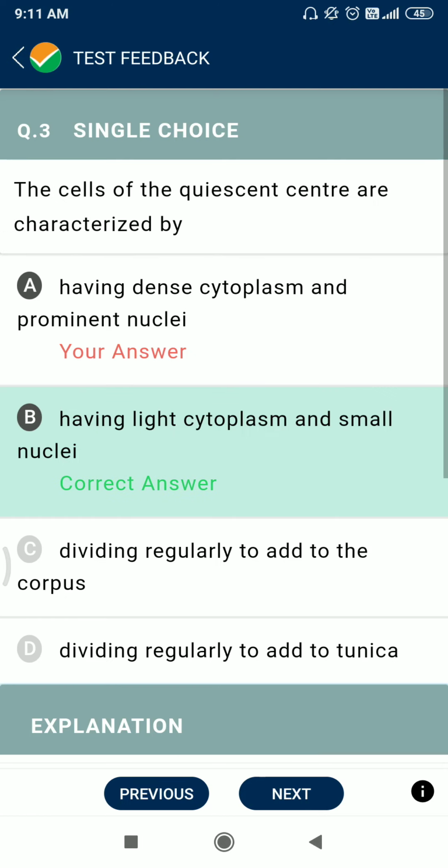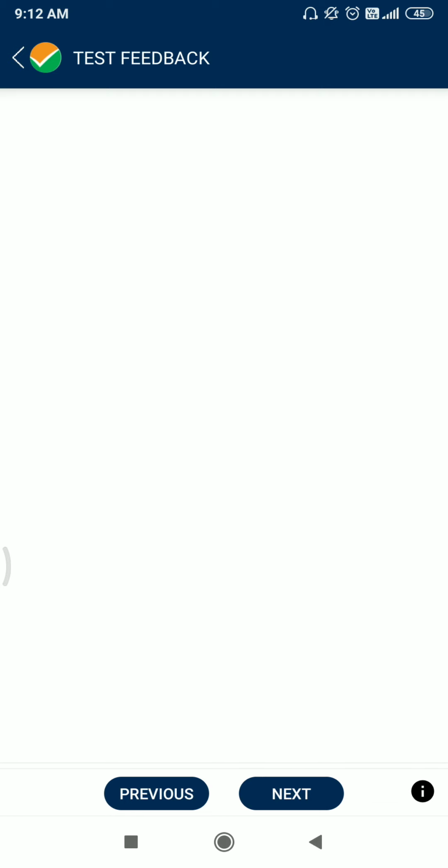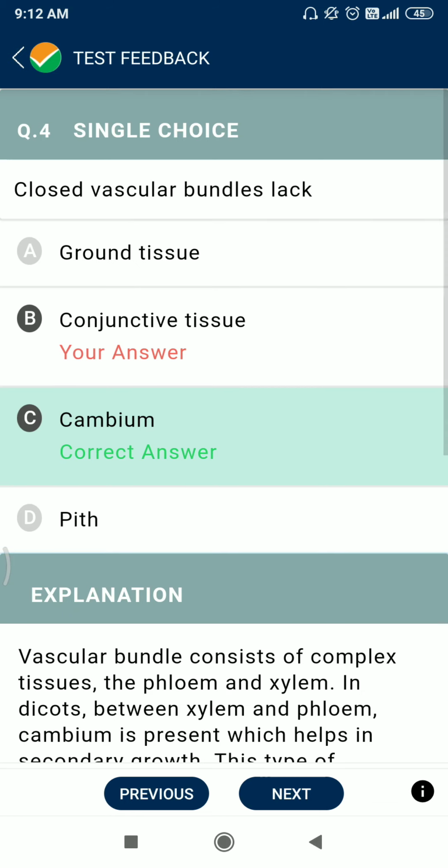Next question. Question number 3. The cells of the quiescent center are characterized by, option B, having light cytoplasm and small nuclei. Question number 4. Closed vascular bundles lack a cambium ring. I already said about cambium: cambium should also be present between phloem and xylem.